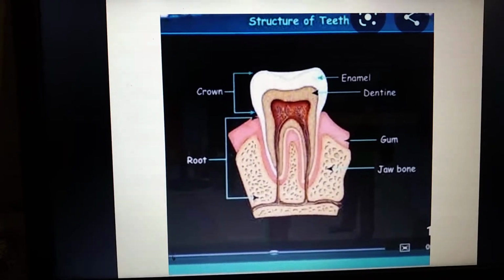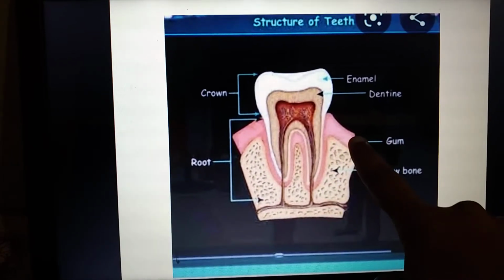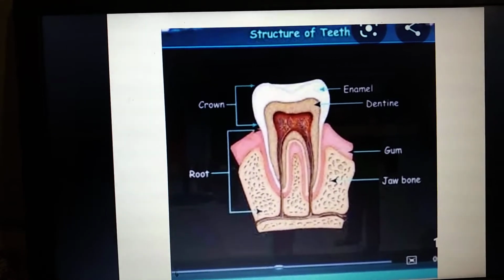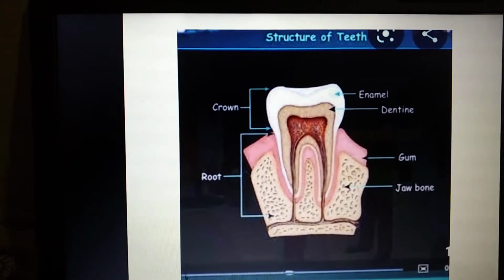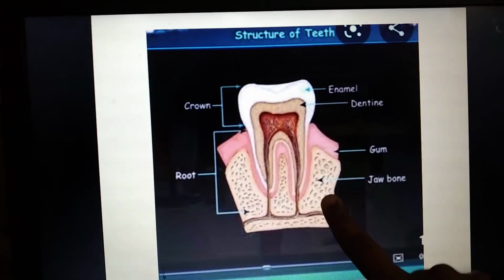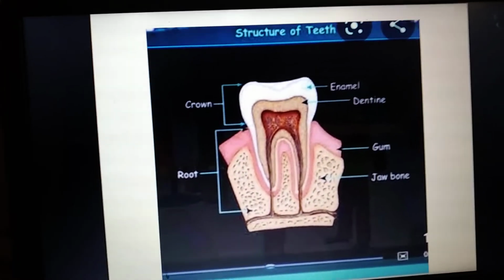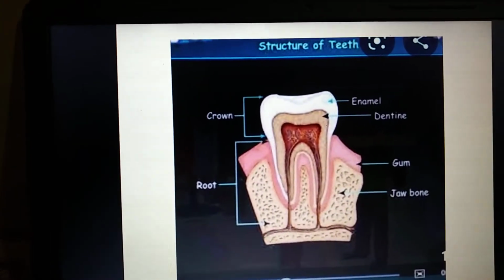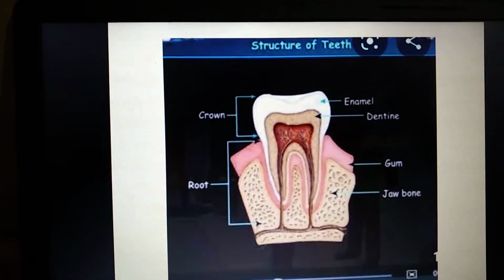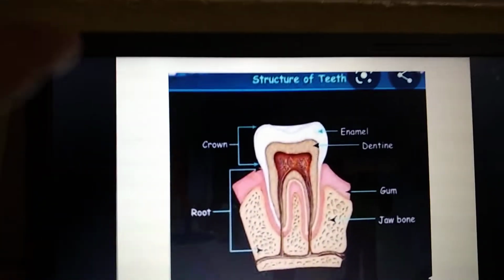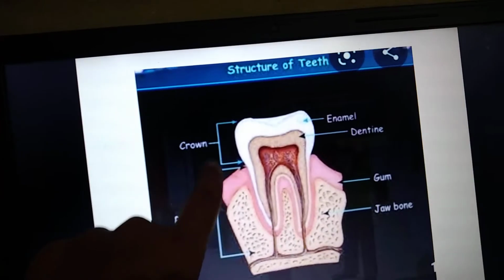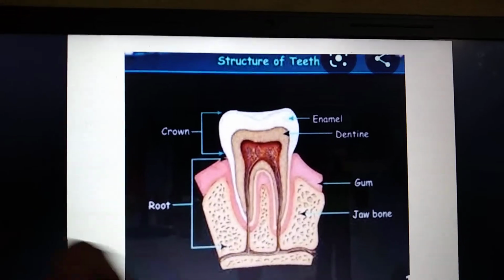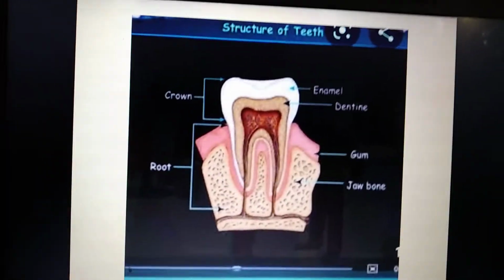Here you can see a pink color, which is normally our gums. With the help of the gums, the teeth are fixed in a proper manner. And this bony structure is called the jawbone. It helps to fix the teeth inside our jaw. Also, the white part we can see is called the crown, and whatever part is inside is called the root. This is the structure of a tooth.